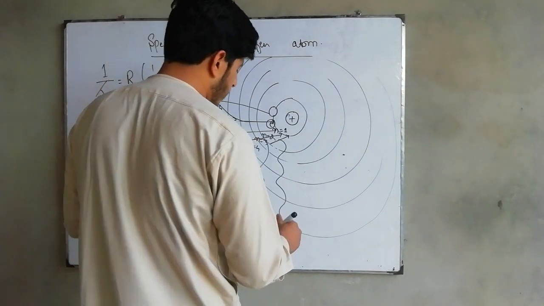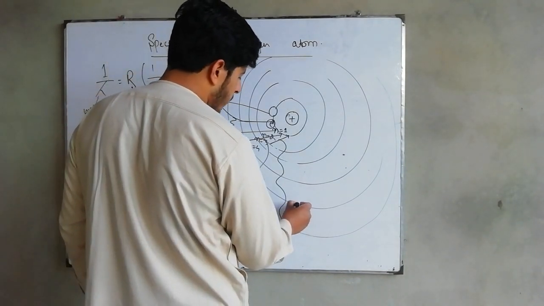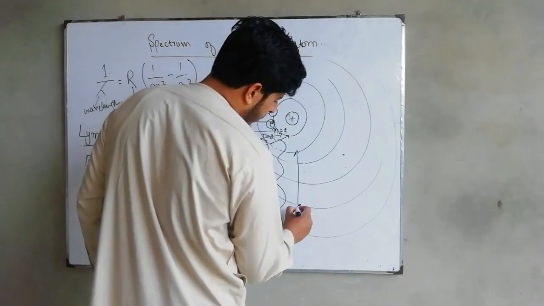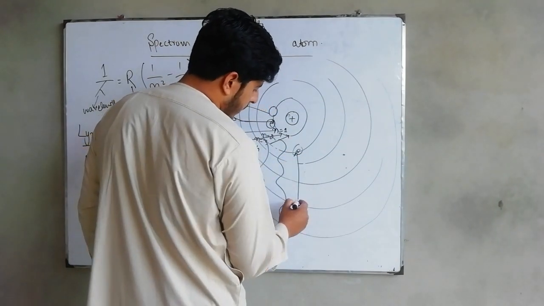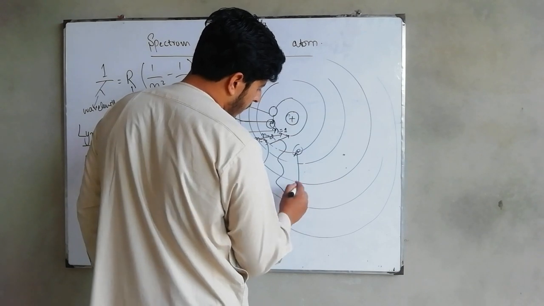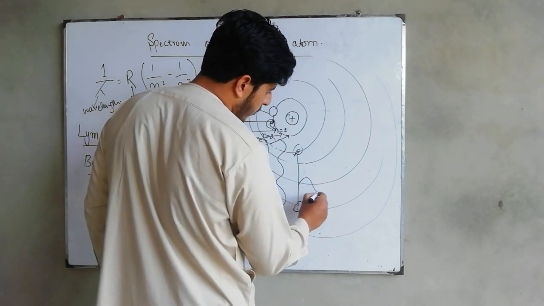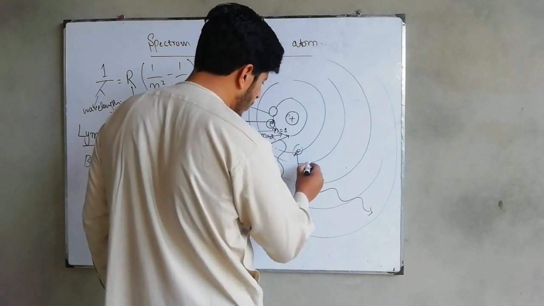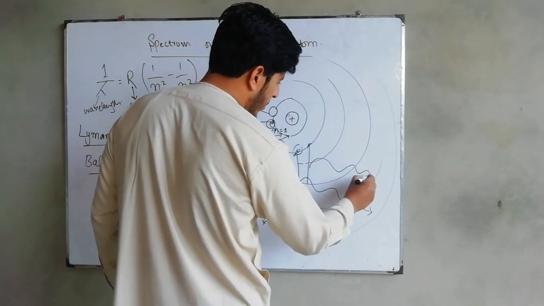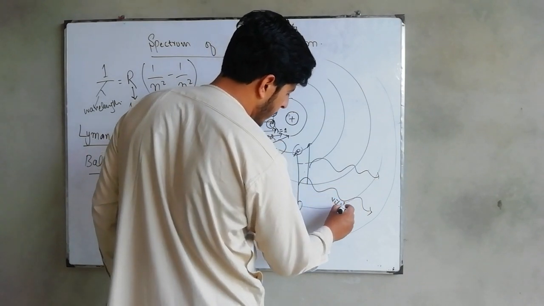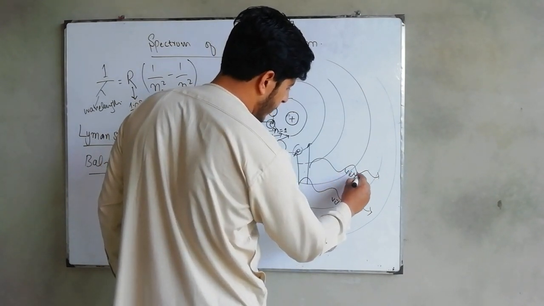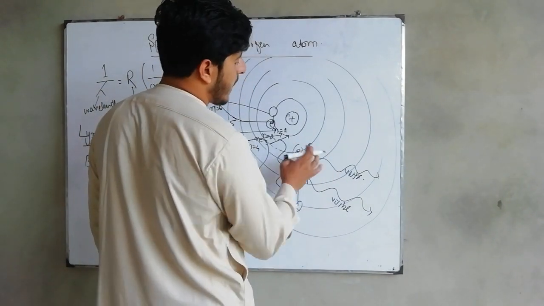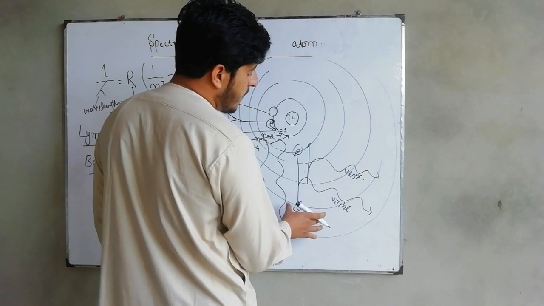For example, if the transition is from n is equal to 5 to n is equal to 2, then this transition of electron will result in light, and that light will be in the range of visible. If the transition is taking place from n is equal to 3 to n is equal to 2, this will again be visible. This is visible, this is visible. Now if the transition is from n is equal to 6 to n is equal to 2, again it will be in the visible part. But the difference will be only in the energy.